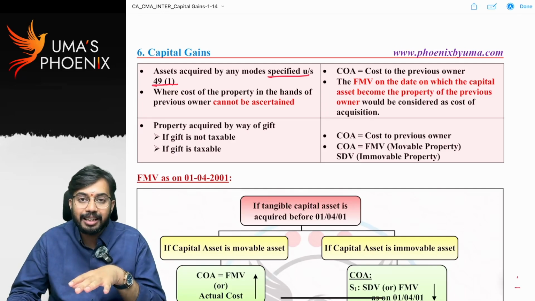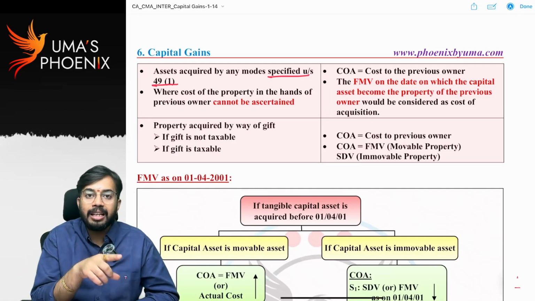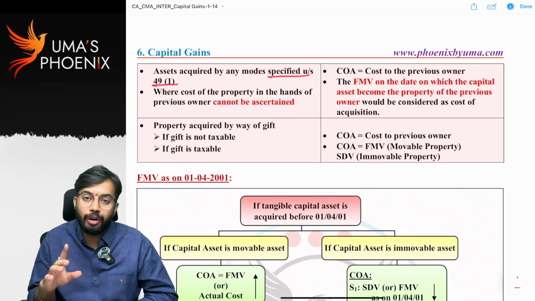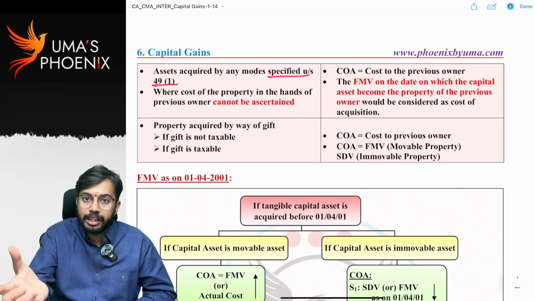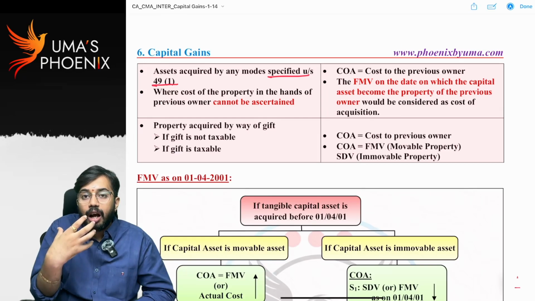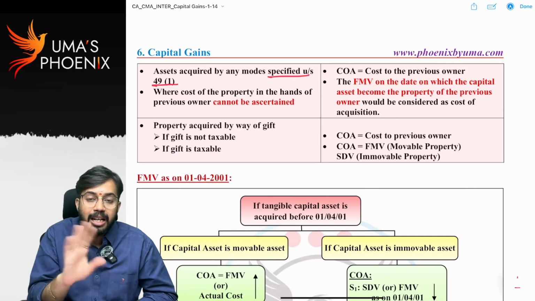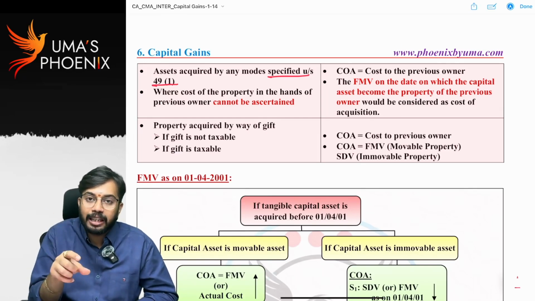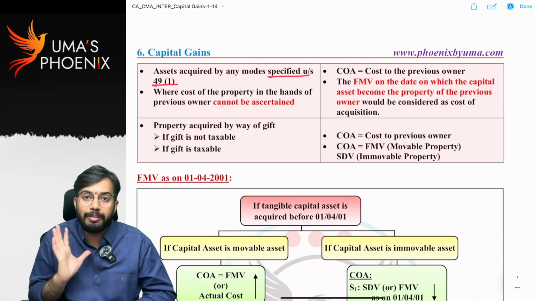In all these cases, the asset was previously owned by one person, but he is transferring to a new person. But the transfer is not a transfer. Okay, I own an asset, a building. I gifted it to Satish. Now the building is sold by Satish. Whether Satish purchased the building, Satish did not purchase the building. I purchased the building. So in the hands of Satish, on sale of building, cost of acquisition is equal to cost of acquisition in the hands of Umasankar. Are you able to understand?